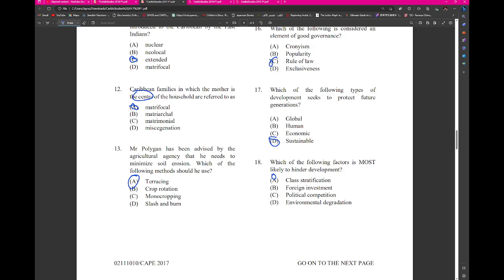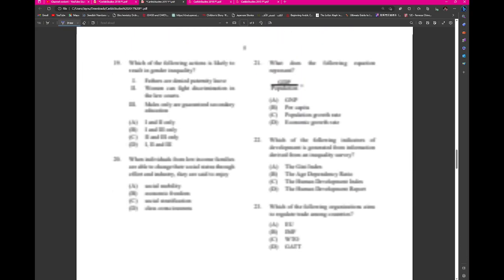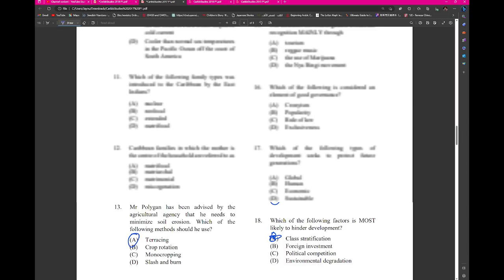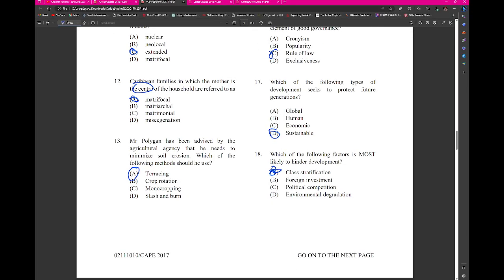What type of development? When we just talk about development, I think we speak about things like economic development. It is the thing that we normally look at first. So I think class stratification will affect economic development. Because through class stratification, different classes are going to get different distribution of money, affecting the Gini index and the GDP.